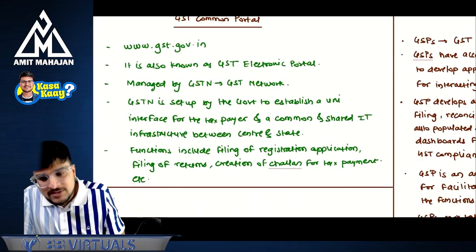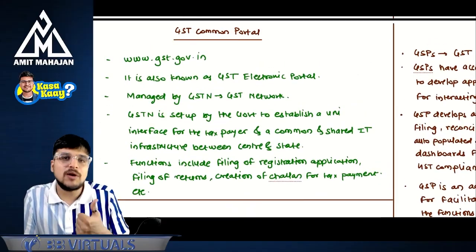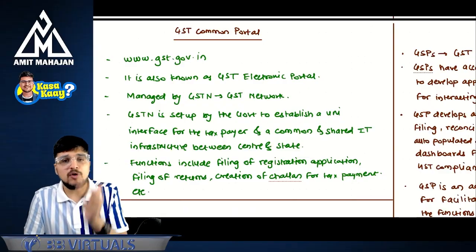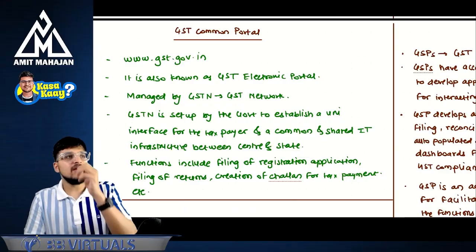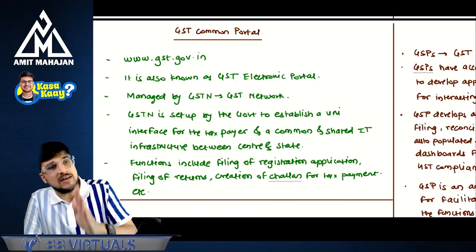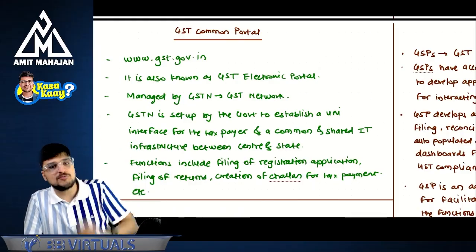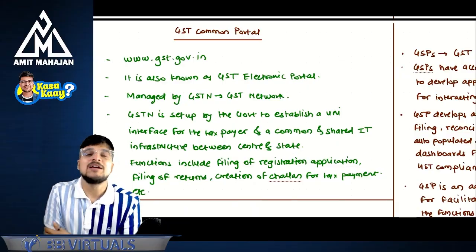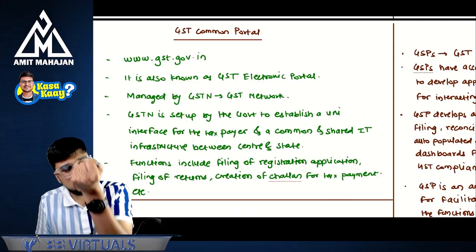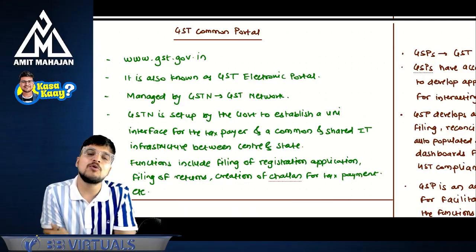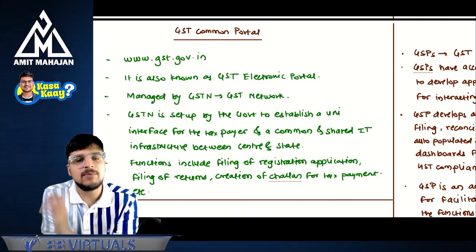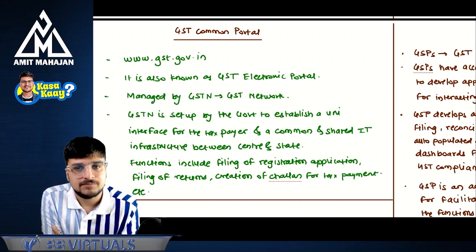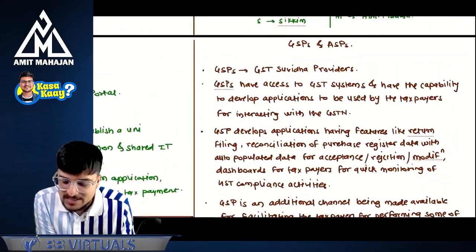Now, why is this called a common portal? Because if you want to take a registration, go to this portal. If you want to make a payment, go to this portal. If you want to file the returns, go to this portal. If you want to pay CGST, IGST or SGST, go to this portal. So it is a common portal where you just come and do whatever you want to do in GST. Everything will be under one roof. That's why this is called the GST Common Portal. In simple words, understanding? Now let's discuss GSPs and ASPs.